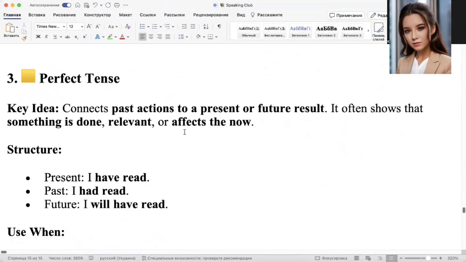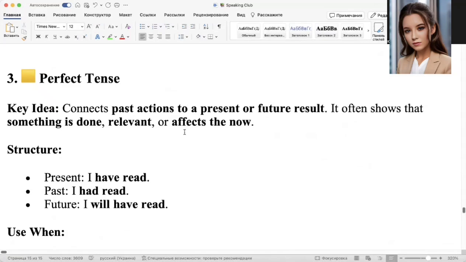We use them in spoken speech and simple speech, and perfect continuous we use only in written speech. This is for philology, for documents, so it's more difficult, it's harder, but you can understand this.